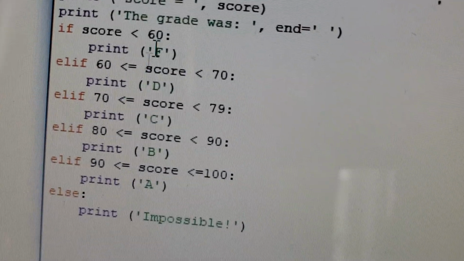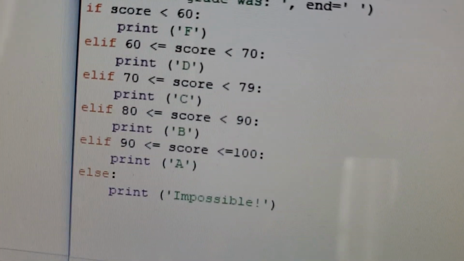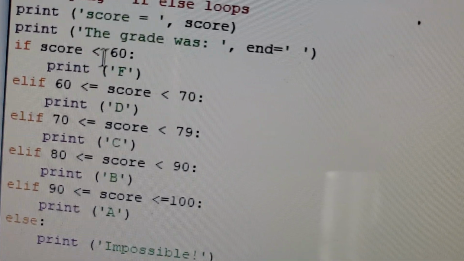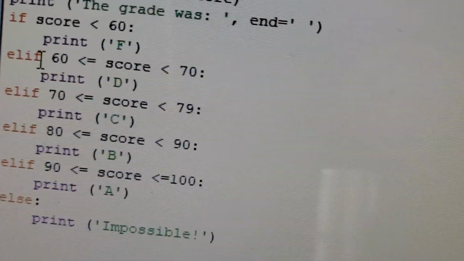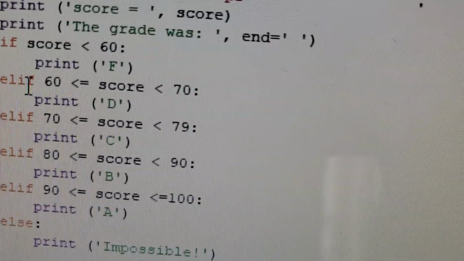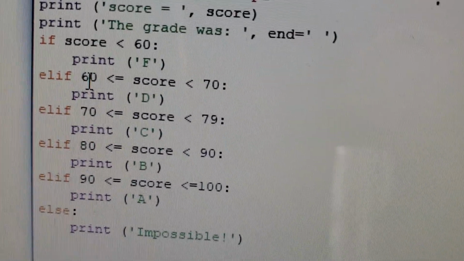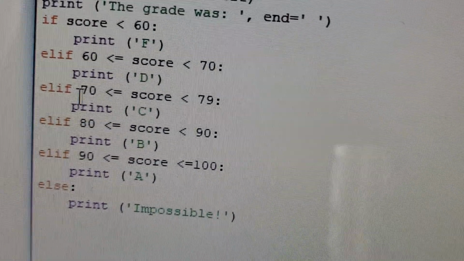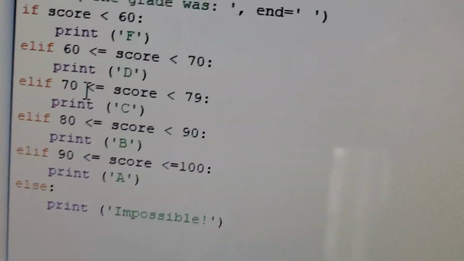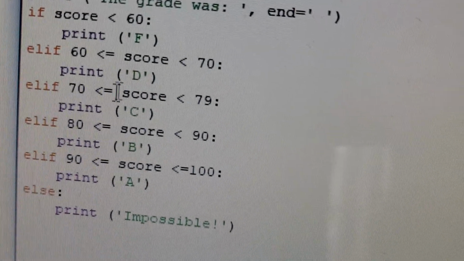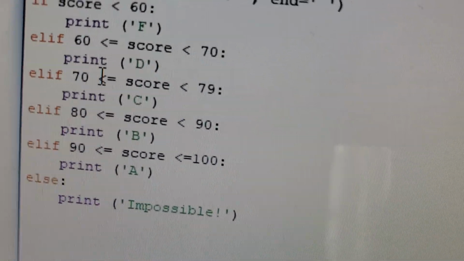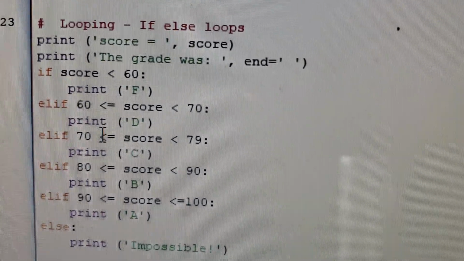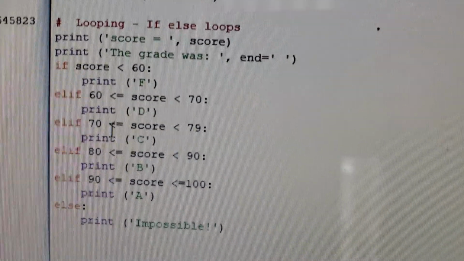We know that we input 85, right? So it's going to go down and say if score is less than 60, well, we know score is not less than 60, and then else if score is between 60 and 70, we know it's not between 60 and 70, or if it's between 70 and 79. These are conditions, ranges that score goes through with each else-if statement.